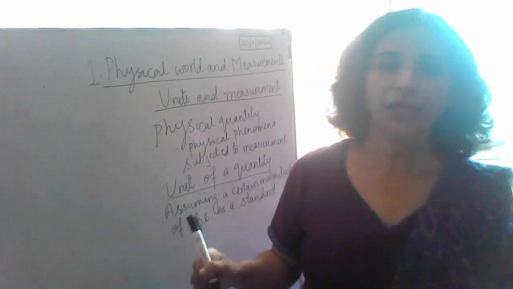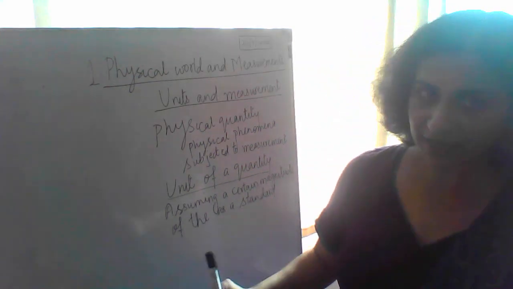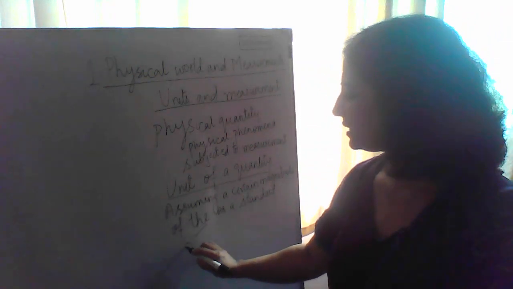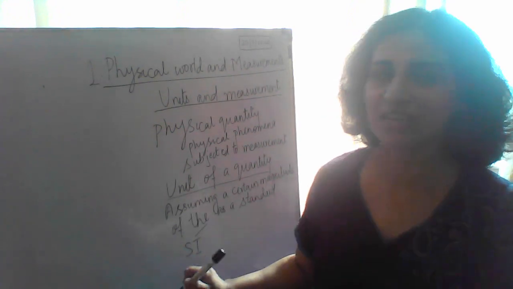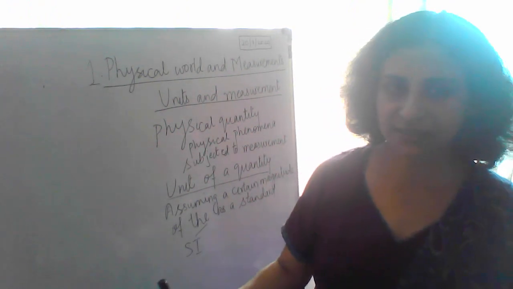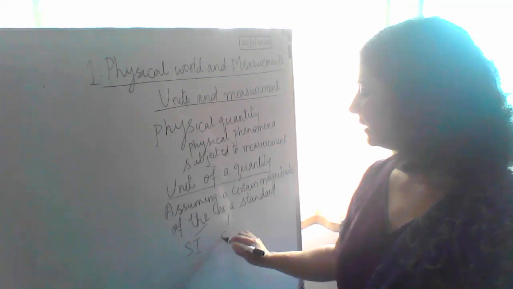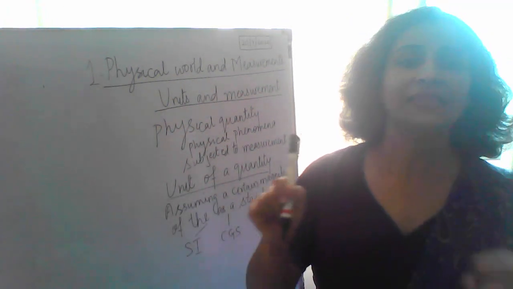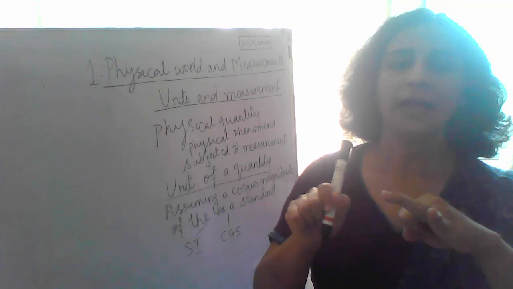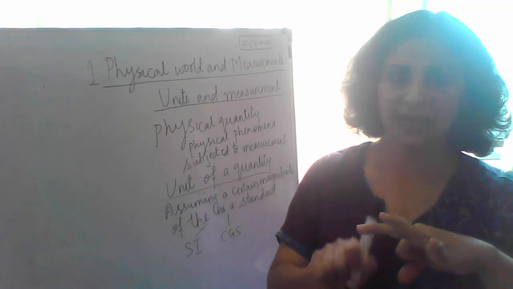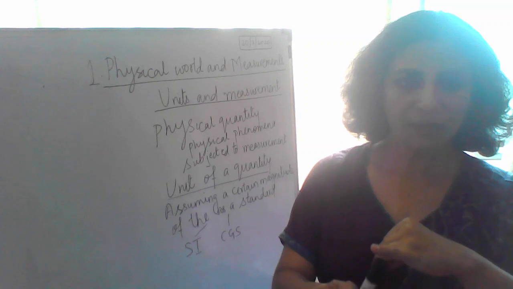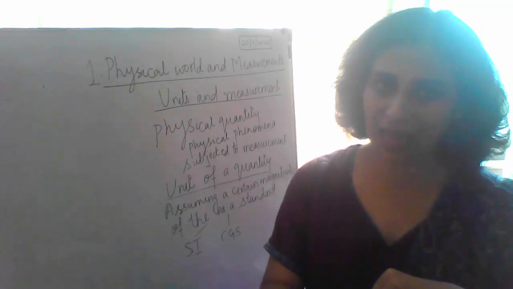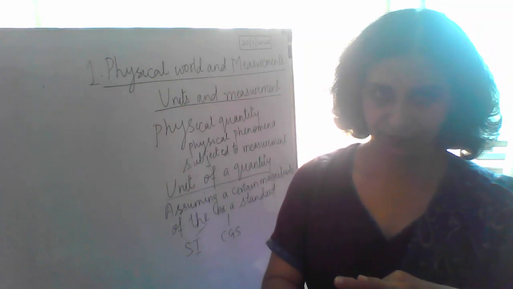Now, the units are basically divided into SI units, which is the International Standard for Units. We have the CGS unit. CGS unit stands for centimeter, gram, second. Centimeter for C, G for gram, and S for second.